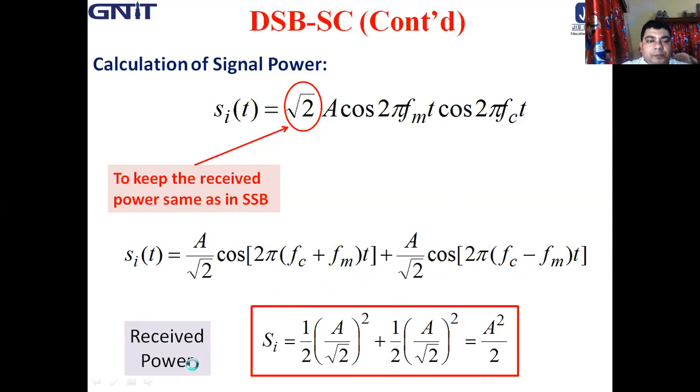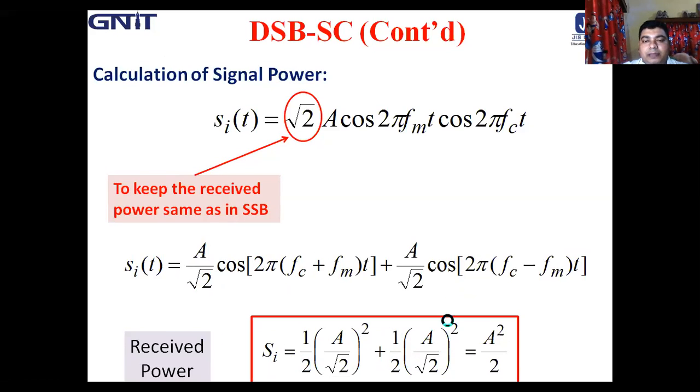So the received input power is, for the USB, half into (A by √2) whole square, and for the LSB plus half into (A by √2) whole square. So the received input signal power is A square by 2.